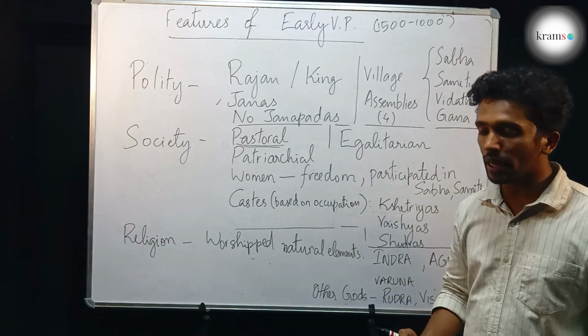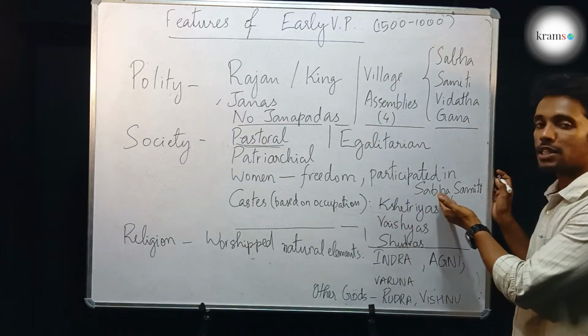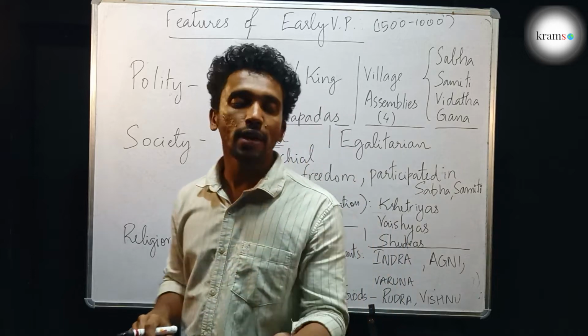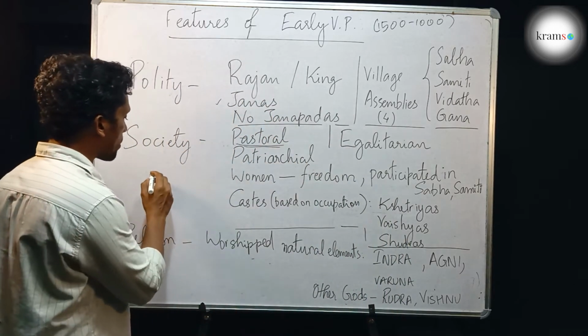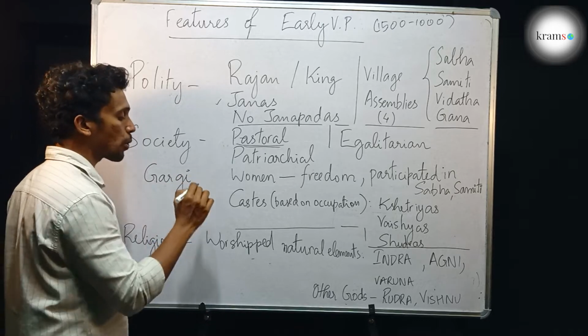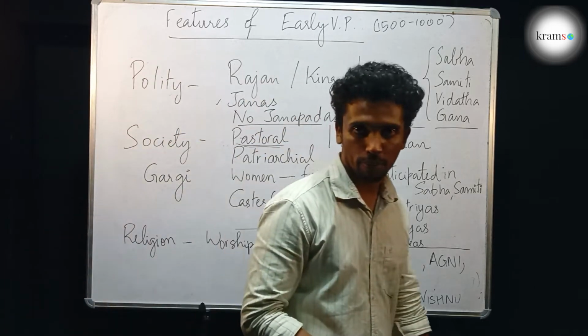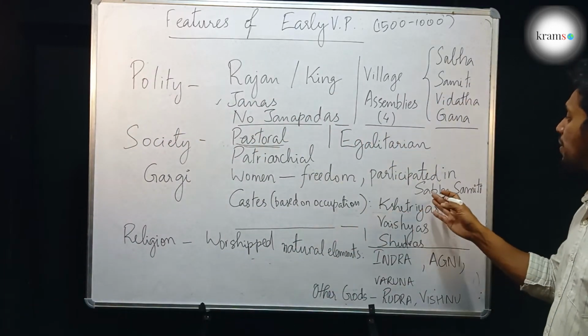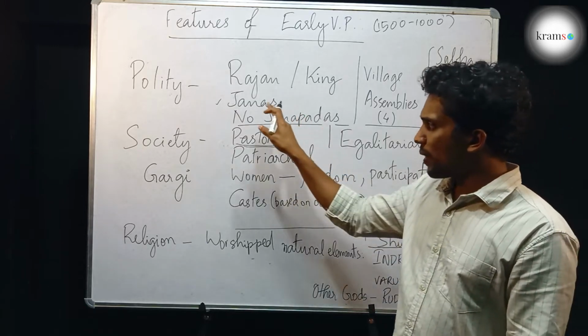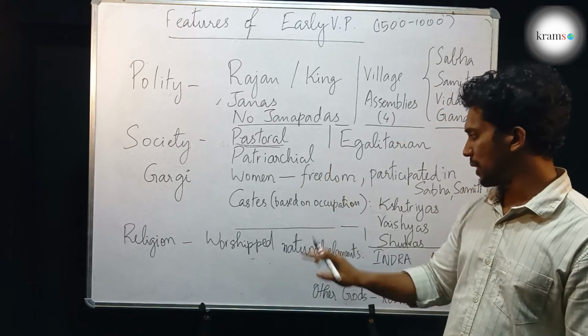Women were free and they even participated in village assemblies like the Sabha and the Samiti. There were even famous poetesses like Gargi. So, these are the basic features of the society.